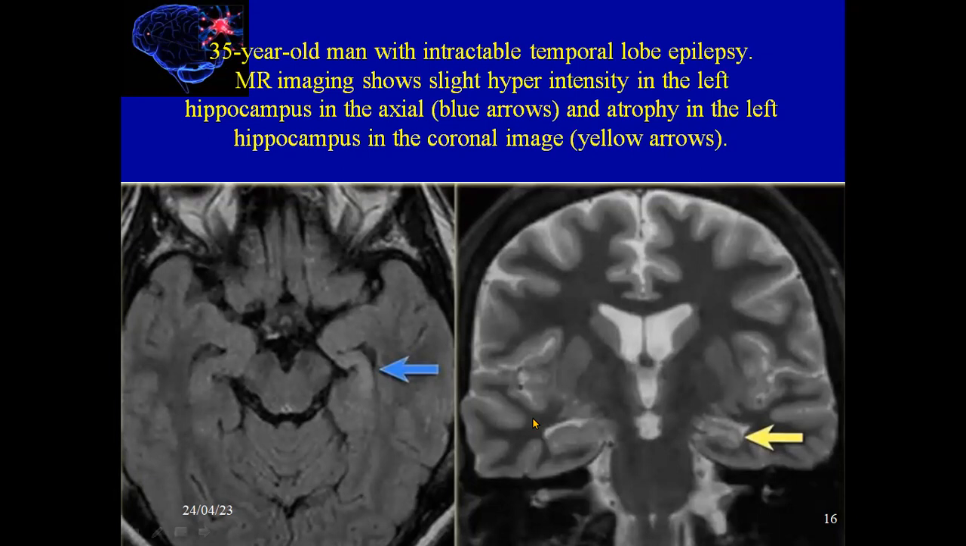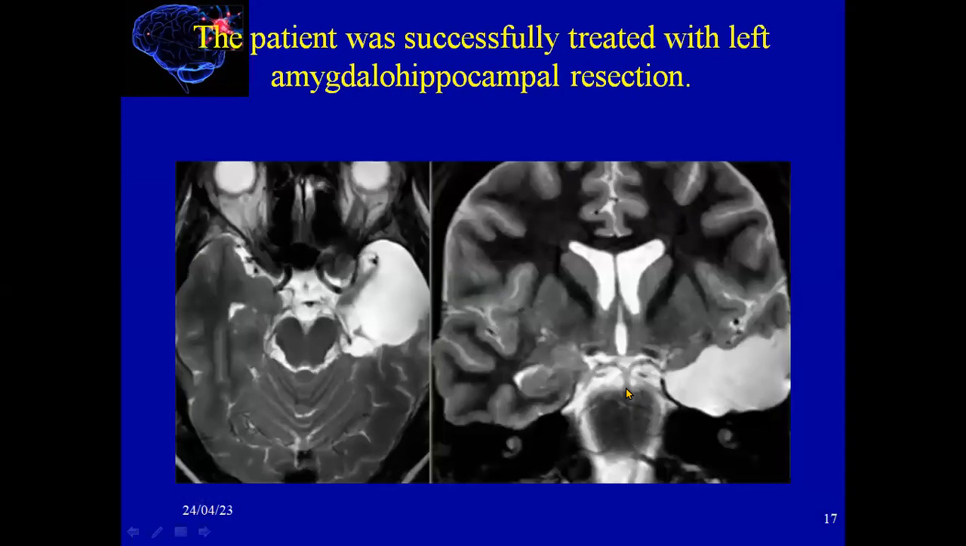This is a 35-year-old man with intractable temporal lobe epilepsy. The MRI shows slight hyperintensity in the left hippocampus, as we see here in axial, blue arrows, and also atrophy of the hippocampus in the coronal images here, as compared to the right one.